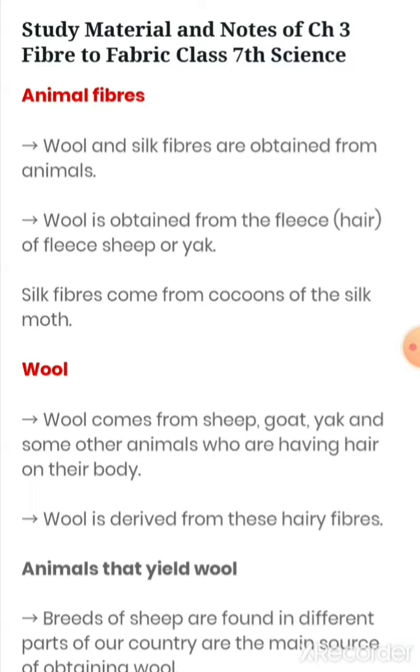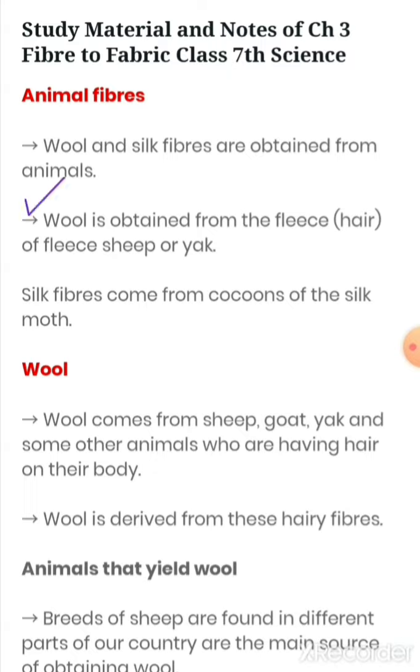So let's start. First of all, students, let us learn about animal fibers. What are animal fibers? Wool and silk are obtained from animals. We all know that.